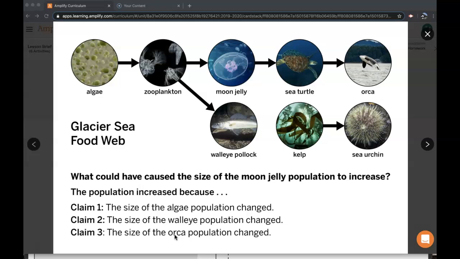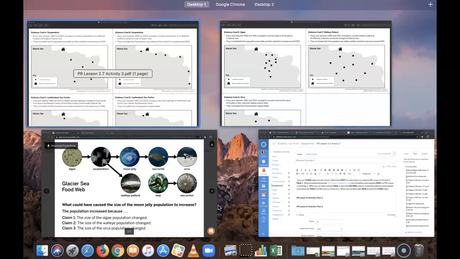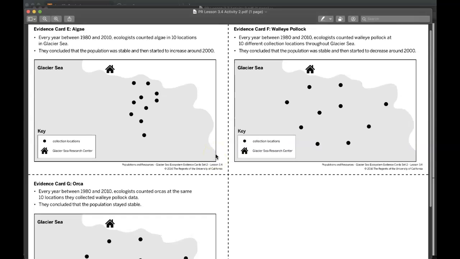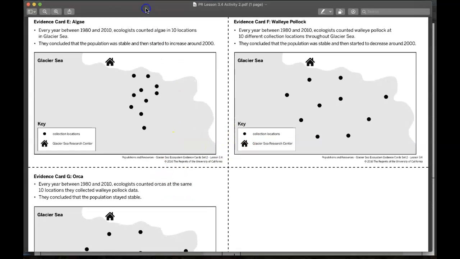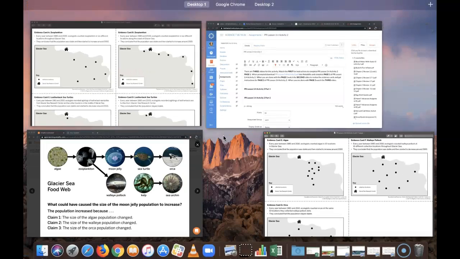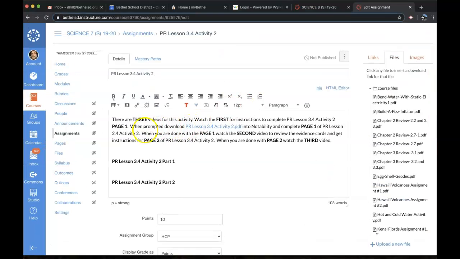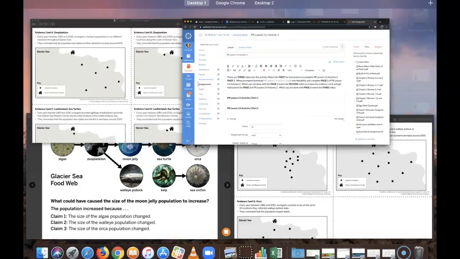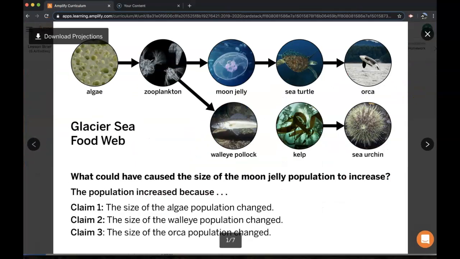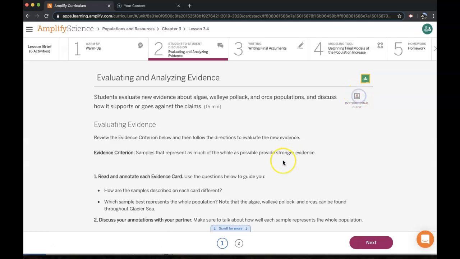So you are going to be downloading a new piece of evidence. So in 2.7, we looked at these evidence cards. Now in 3.4, we're going to be looking at these evidence cards for now, but then we'll also go back to the other ones and compare them all together. So in order to get this, you need to go to Canvas. There's going to be 3 videos. So the first video you're watching now, and you're getting instructions, and you're going to download this into Notability, 3.4 Activity 2, and you're going to be doing what it says on page 1 here.